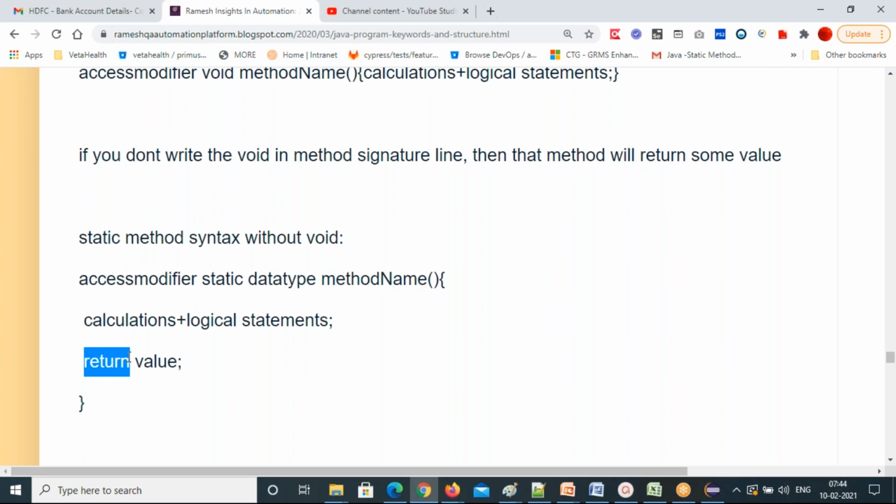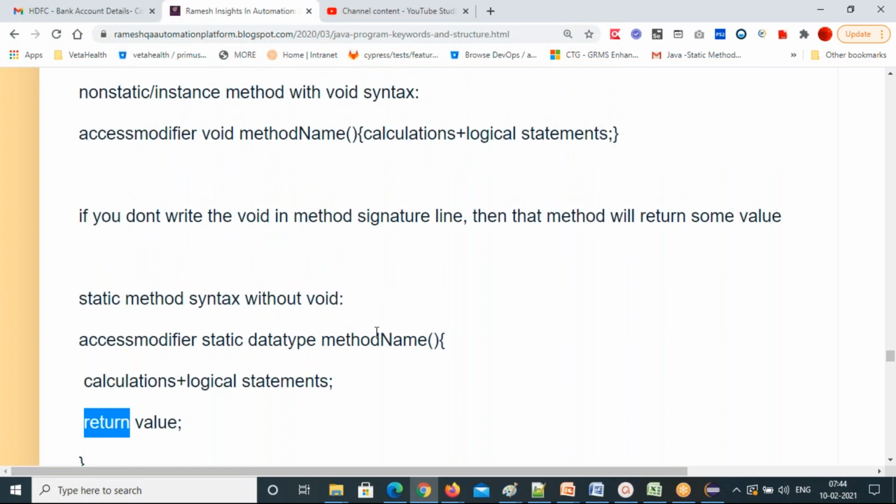What is the difference between the above and this one? Before the method name, the return type keyword is a data type here, and inside the body you are writing a return keyword. But in the above one, you are not writing the return keyword, you're using a void keyword. Here, the data type before the method name is the return type.